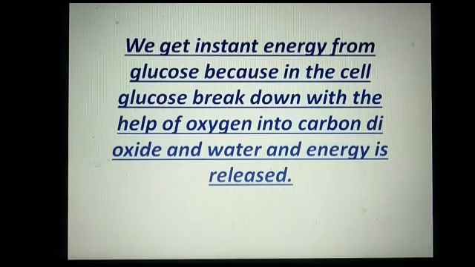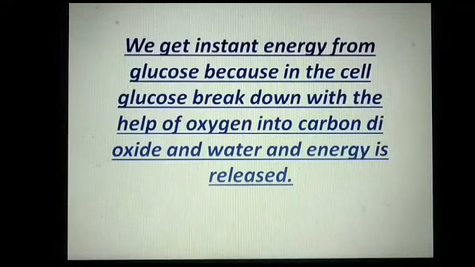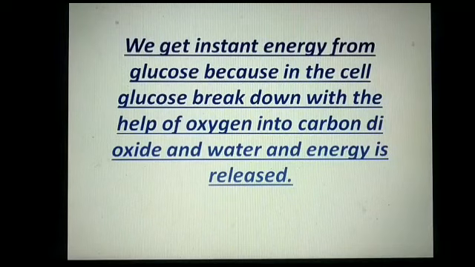After assimilation, what process is there? Egestion, obviously. Okay, here is an example, student. When you feel very weak, your parents give you glucose. Most of the students ate glucose. Glucose gave us instant energy. Why? Actually, we get instant energy from glucose because in the cell, glucose breaks down with the help of oxygen into carbon dioxide and water, and energy is released.